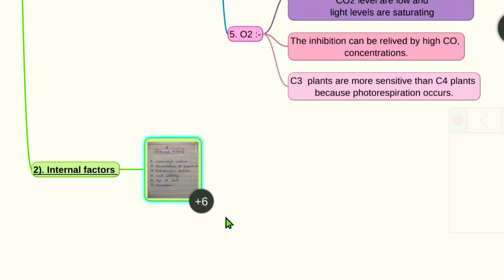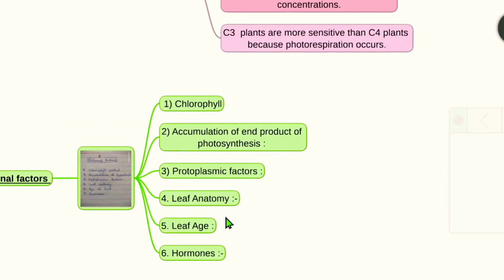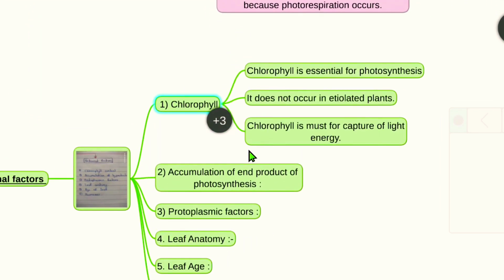Let's see. First one is chlorophyll. Chlorophyll is essential for photosynthesis. It does not occur in etiolated plants. Chlorophyll doesn't occur in etiolated plants. And chlorophyll is a must for capture of light energy.